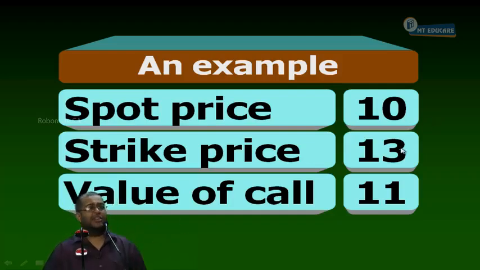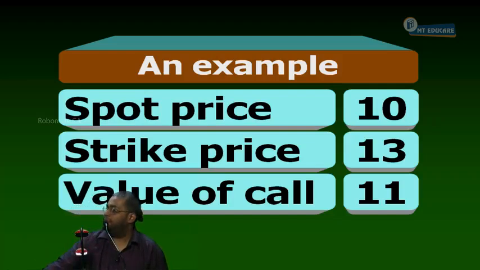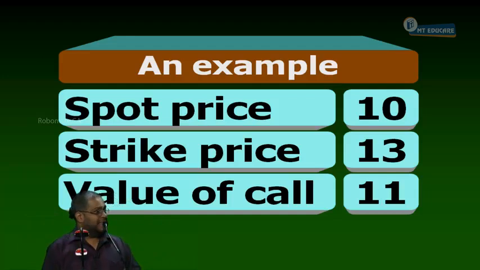11 rupees. There exists an arbitrage opportunity, yes or no? The logic is very simple. The share is available at 10 rupees. Which fool will buy the right to buy the share at 11 rupees, instead of buying the asset itself? Yes or no? Yes, correct.